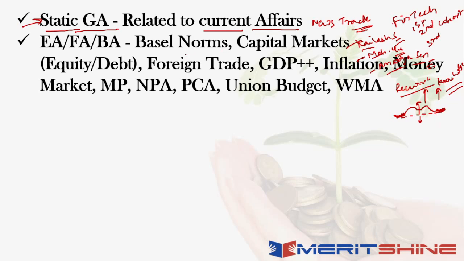Next thing I want to talk about is basically, when I talk about economic awareness, financial awareness, banking awareness, what exactly am I talking about? You need to have basic understanding of what are the Basel norms, which are the 3 norms that are there, 1, 2 and 3, what are the parameters in them. All that becomes important, and the related aspect of it will obviously be your prompt corrective action framework kya hai, what are the parameters that are there, right, and कितने ratios maintain होने चाहिए. उसी context में आपका आ जाता है non performing assets also, right? All these things become important in that perspective. And again, when I talk about Basel norms, you also have your CAMELS ratings and so on. So these things also become relevant from that perspective.